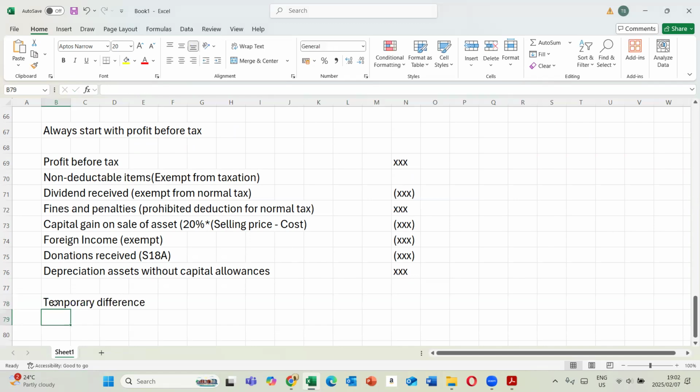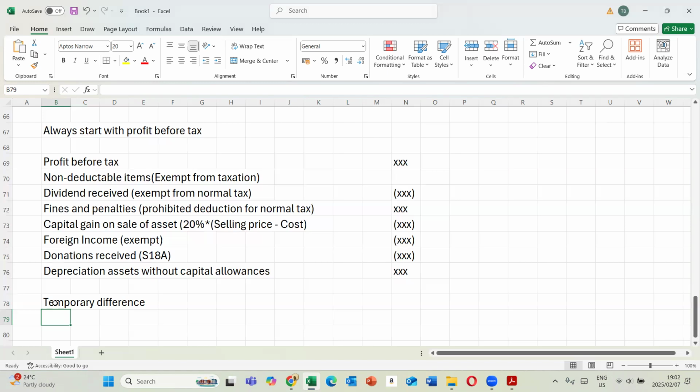Now, with regards to temporary difference, that's where the trick kicks in, especially if you're coming from another institution. From other institutions, there are two methods that we use to calculate temporary differences. Some institutions use the statement of profit and loss method, but UNISA uses the statement of financial position method. I'm not going to show you the method from other institutions. I'm just going to stick to UNISA since you guys are studying with UNISA.